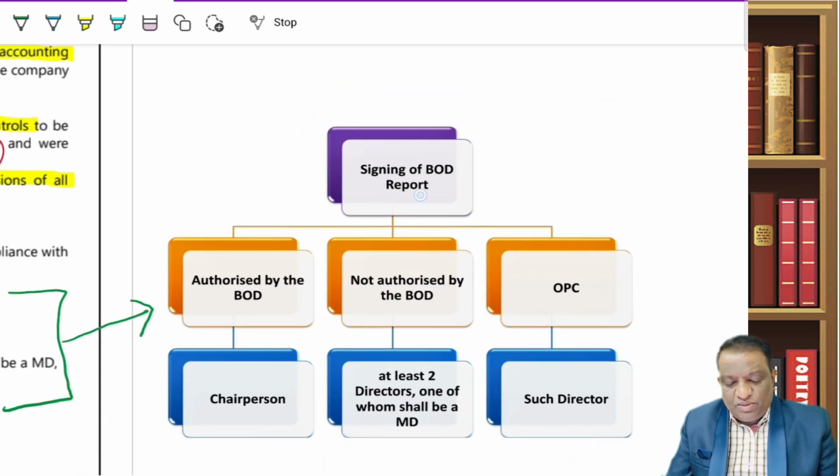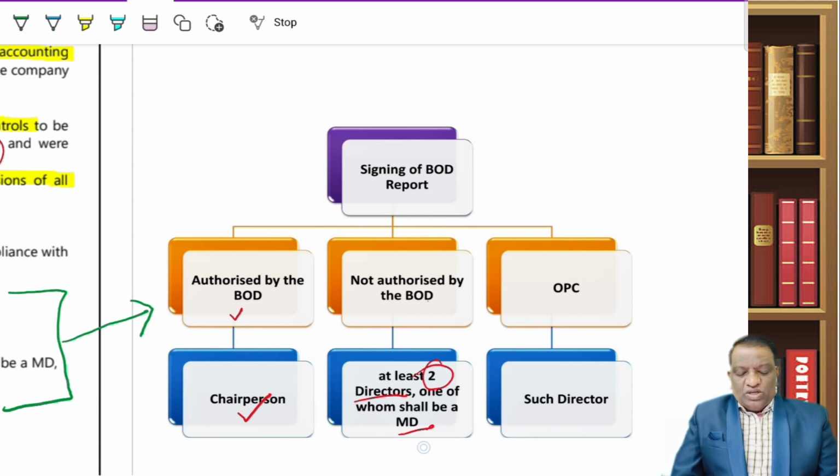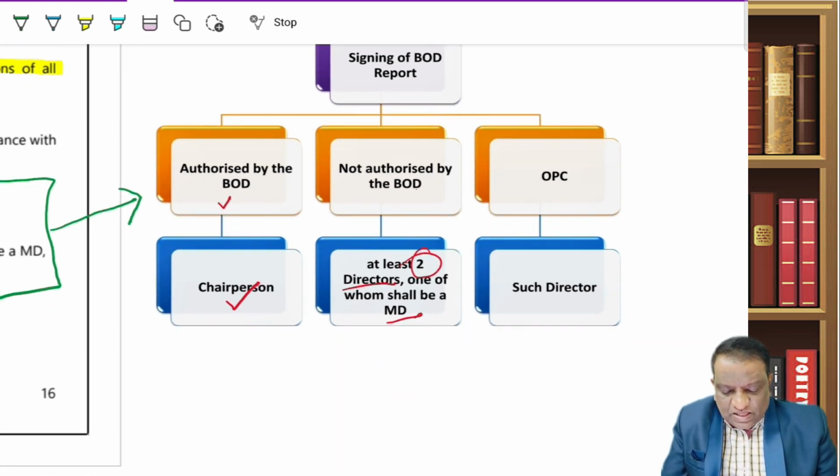Who will have to sign the board report? If there is an authorization by the chairperson, fine. But if there is no authorization, a minimum of two directors, same provision. Among the two, one shall be an MD. So till here, it is the same. But what is missing here is the CEO and CFO; all those signatures are missing.